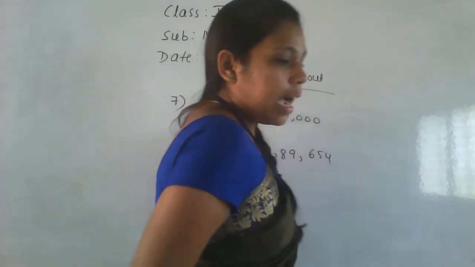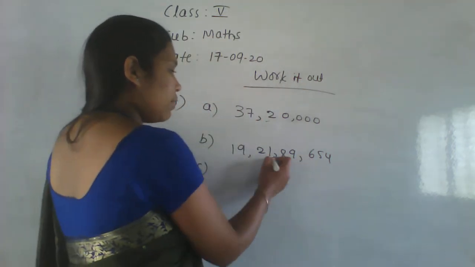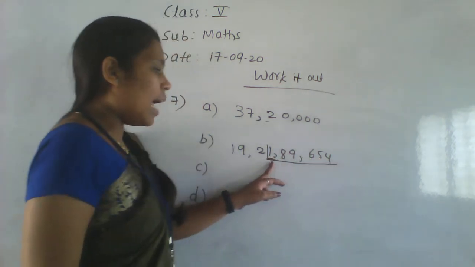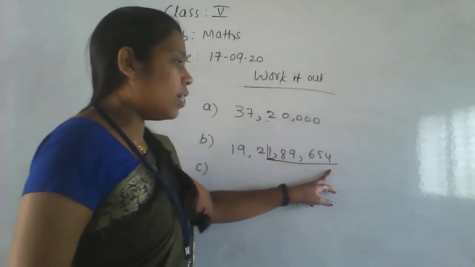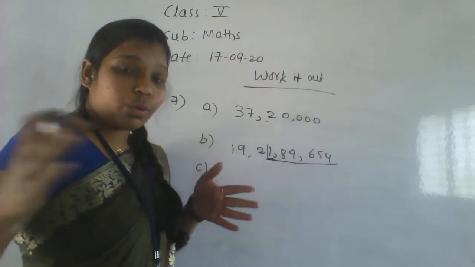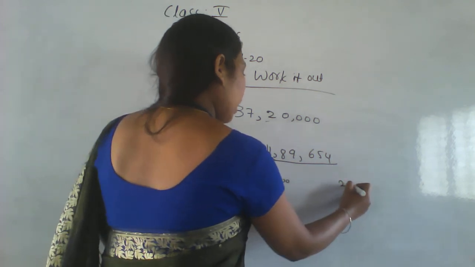So next question, that is 19 crore 21 lakh 89,654, and we have to convert to the nearest lakh. Nearest lakh is in the lakh place value. Which number is there? Take this much number. 1 lakh 89,654. It lies between 1 lakh to 2 lakh.